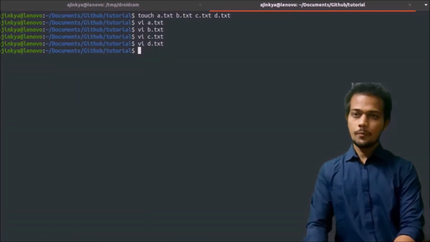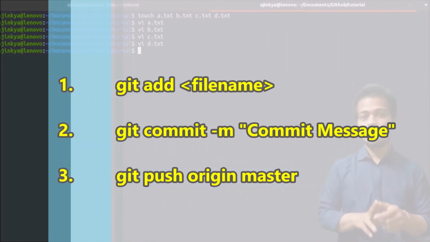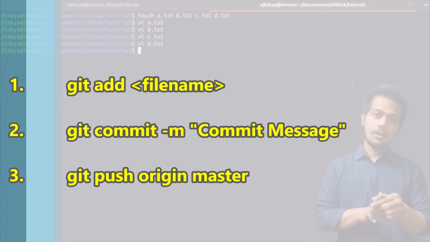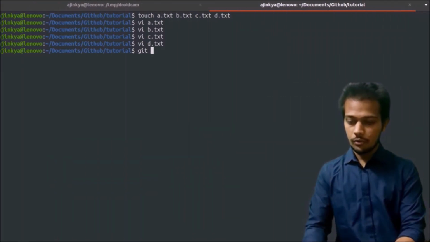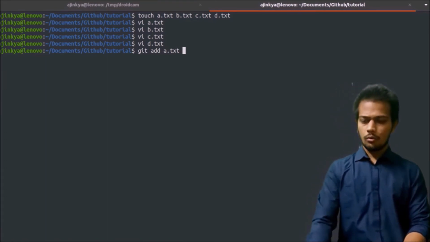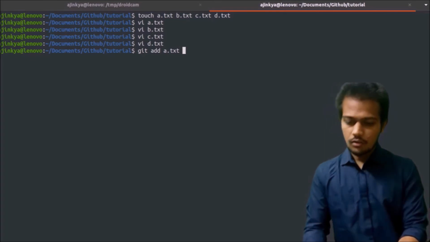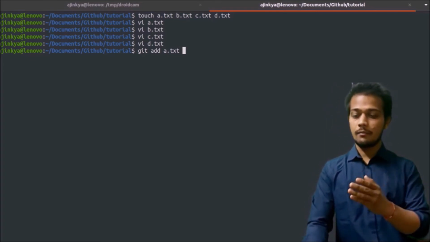Okay, so we have learned three commands. First we have to git add, then git commit, and then git push. If we want to add these files, we will write git add a.txt. We have created four files, so we have to write for every file: git add a.txt, git add b.txt.